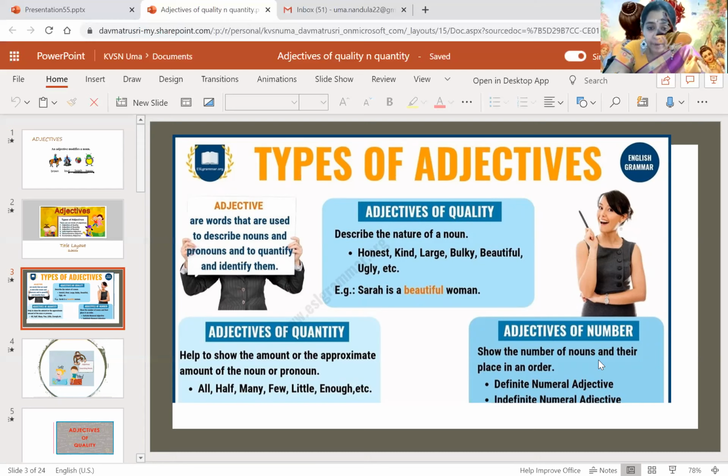So when I talk about the words honest, kind, large, bulky, beautiful, ugly, all these words are nothing but adjectives of quality. You can see the example on the screen. Sarah is a beautiful woman. What kind of woman was she? Beautiful. So that is called the adjective of quality, children.